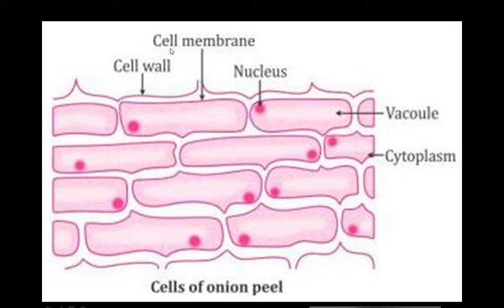So look here, there is a cell membrane. It is the cell. It is the nucleus. It is something which we call a vacuole. Other than the light pinkish color, it is the cytoplasm. And one more thing is the cell wall, which is the outer covering present outside the cell membrane. So what is the function of the cell wall?